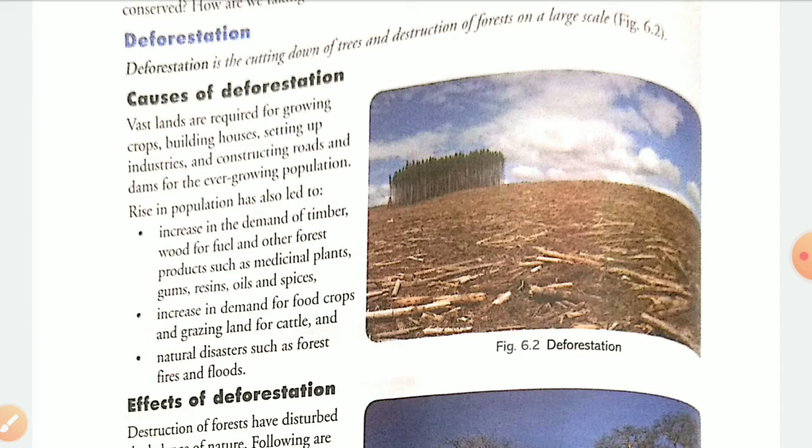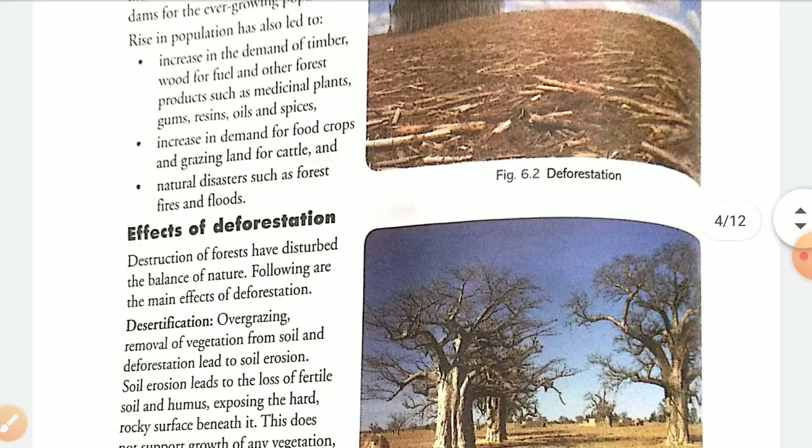Yes, if population is increasing, then we require more food and grazing land also for cattle. Okay, which will bring natural disasters such as forest fire and flood. In the previous month, you must have observed in the news that a very big forest fire occurred in Australia, and that was the reason of this deforestation also.